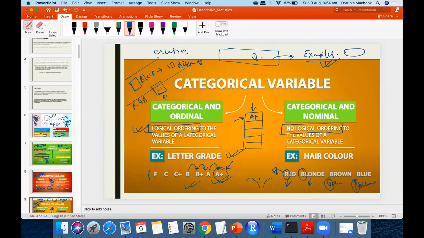Yeah, Dhruv. Dhruv, if we are arranging or ordering it based on alphabetical order or something, it could be a silly question, but in that case, is it ordinal or nominal? Alphabetical order, just arranging colors. See, if in the business problem that you are discussing you can define or give logic that you can do alphabetical order, then you can say it is ordinal. You know what I'm trying to say? Yeah, got it. You understand, right?